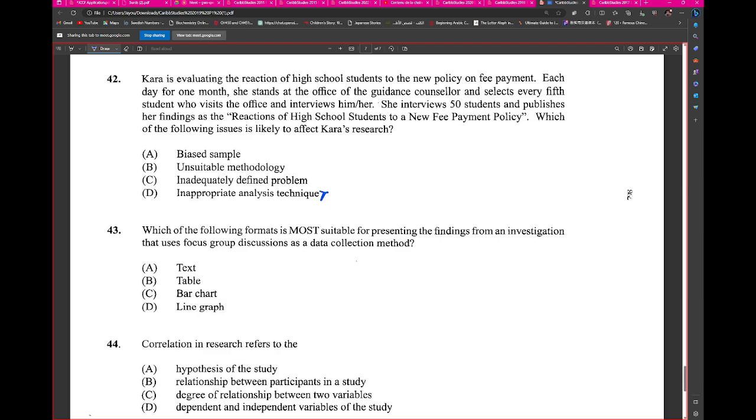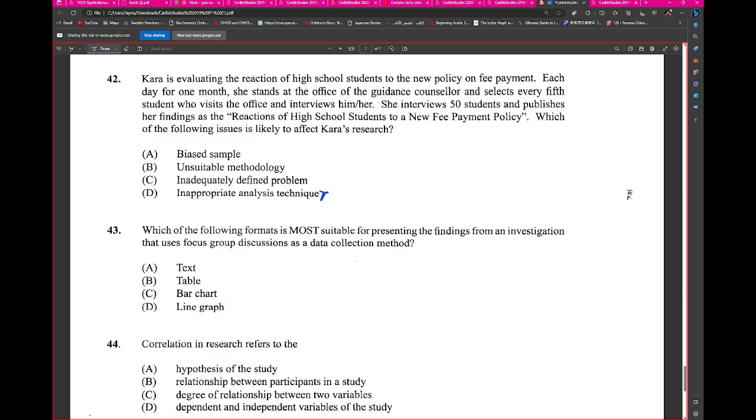What we're saying is that evaluating the reaction of high school students to a new policy of fee payment. Let's assume that the policy of fee payment applies to the country itself, right? And what Cara does is basically do random sampling at her high school, and then labels the reactions of high school students to the new fee payment policy, right? But it's at her high school specifically. So I do think that sample would be representative of the entire high school population, right? Because it's at her high school specifically.